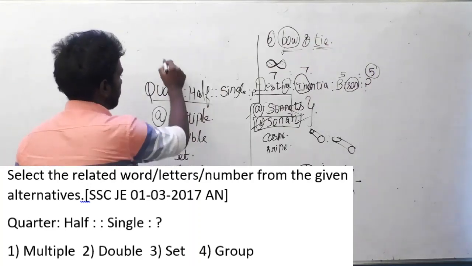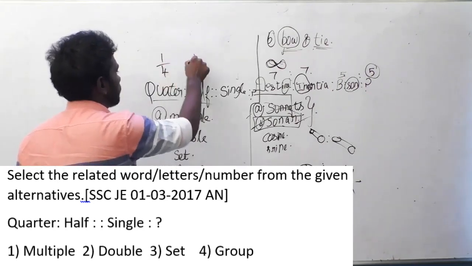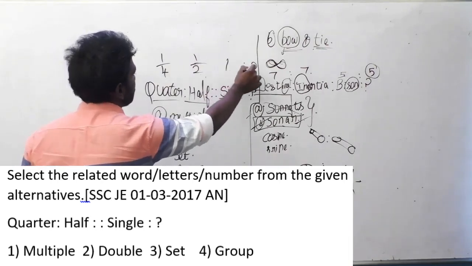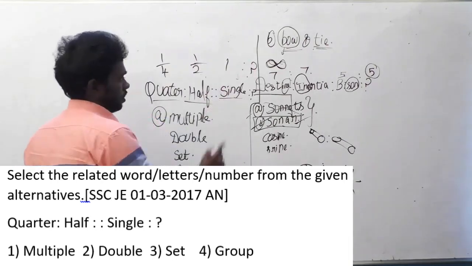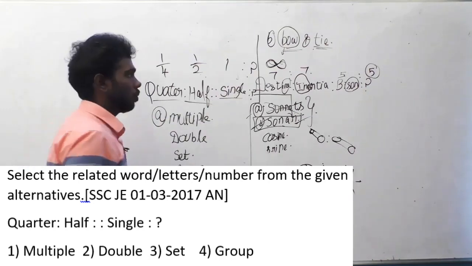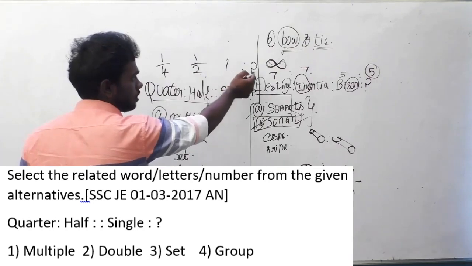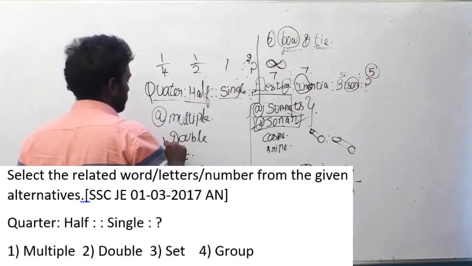Half is to quarter. What is half? 1 by 4 is considered as half, and quarter 1 by 2. And here single, 1, is to what they have asked. So what will be the answer? 1 is to, here it is doubled. So here also it will double. So 2 will be the answer, and double is the answer.